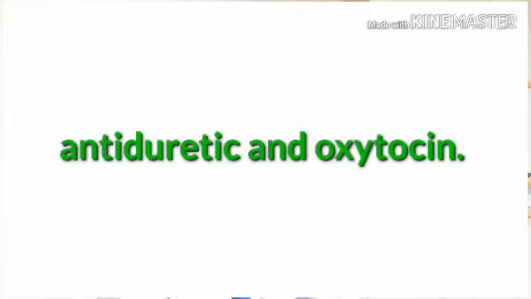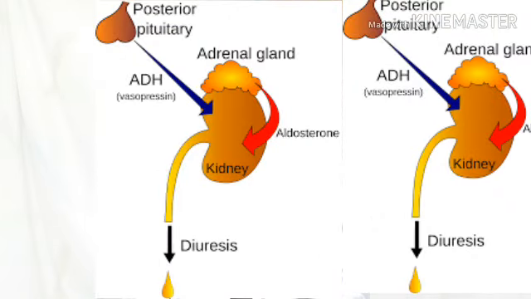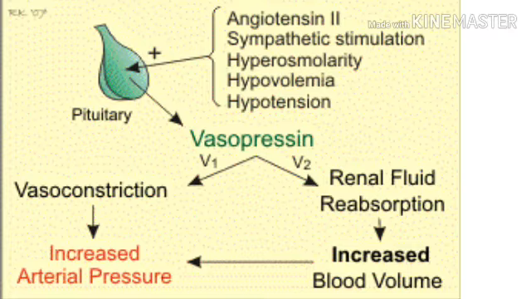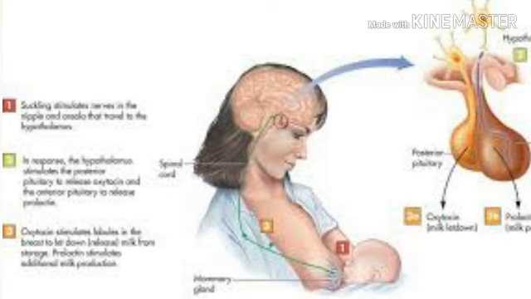The posterior pituitary releases 2 hormones that are actually produced in the hypothalamus. These hormones, antidiuretic hormone and oxytocin, are stored in the posterior pituitary until nervous signals arrive from the hypothalamus to trigger their release. Antidiuretic hormone acts on the kidneys to conserve water and also promotes constriction of blood vessels. Both of these actions serve to increase blood pressure. Oxytocin stimulates uterine contraction and promotes milk letdown in the breast during lactation.